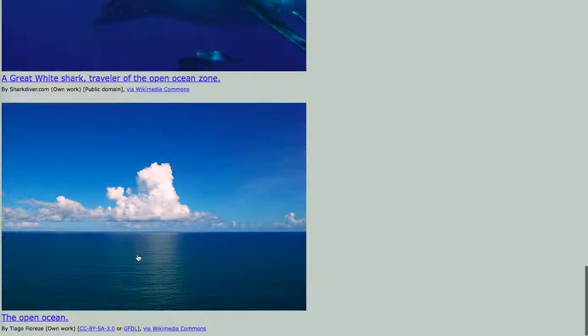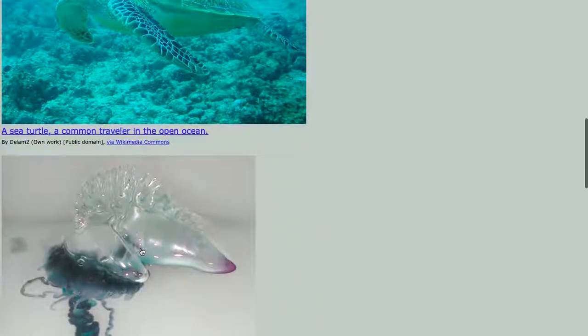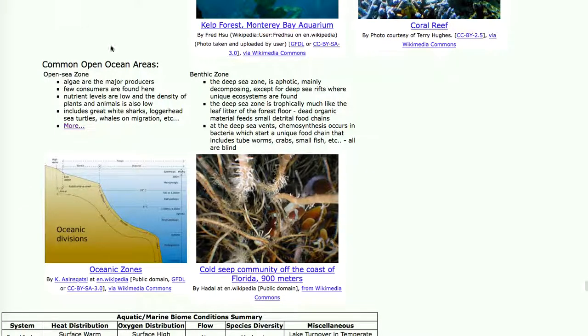The upper 600 feet has light, but not a lot of nutrients, so there's just not a lot of a food chain out there. And then below 600 feet, there is no light, so there's really not much of a food chain at all. So the open ocean is not the way you probably think it is. It's kind of a desert of conditions, and there's just not a lot of life out there.